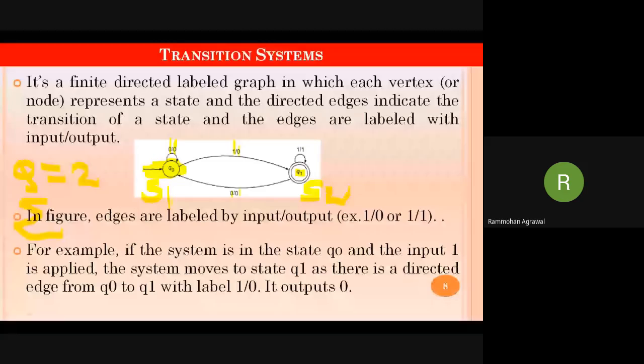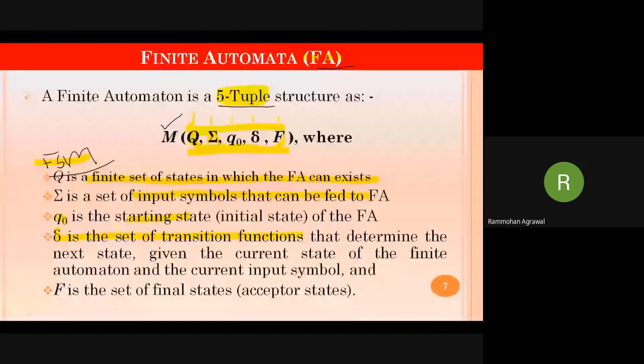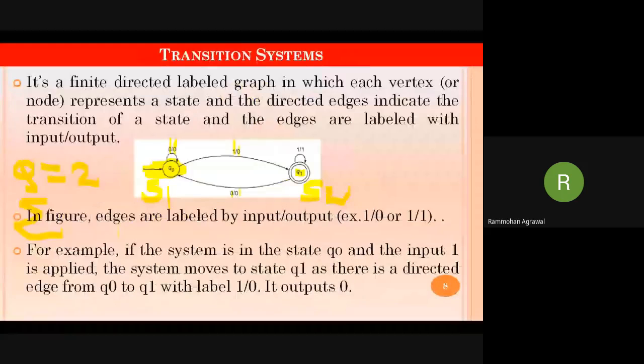Fourth, transition function. I have explained to you that when 0 is given as input, it will produce 0 as output and it will come to the current state. This is the transition. And when 1 is given as input, it will produce 0 as output and it will change the state from Q naught to Q1. At time T1, it was at Q naught. At time T2, it is at Q1. This is a change in state, and it is called a transition.